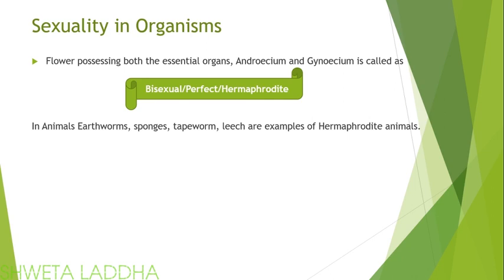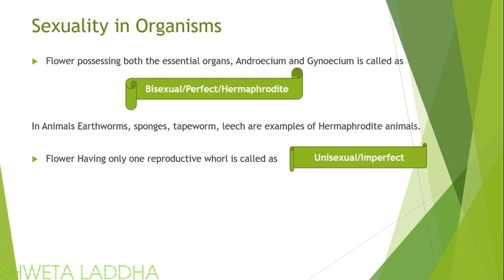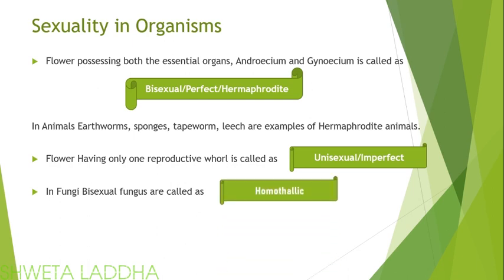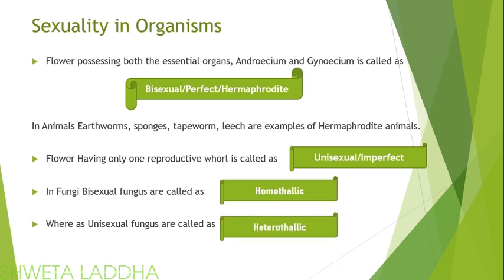If a flower is having only one reproductive whorl, then we call it a unisexual or imperfect flower. In fungi, bisexual fungus are called homothallic, whereas unisexual fungus are called heterothallic. Now let us see about other terms.